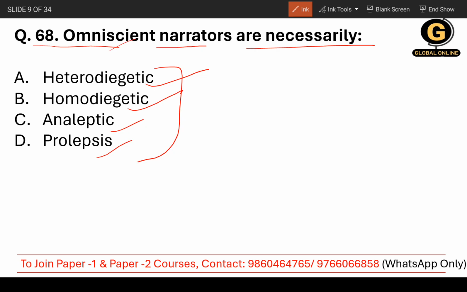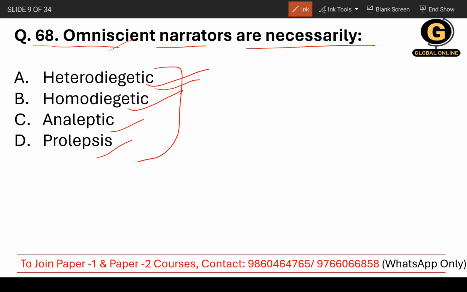Someone who tells the story and knows everything about the characters, even the minor, major, or side characters, or even the characters not very much involved in the plot line. First, you need to understand what heterodiegetic means. Heterodiegetic relates to a narrator that does not take part in the plot. So the narrator who is not taking part in the plot is heterodiegetic.